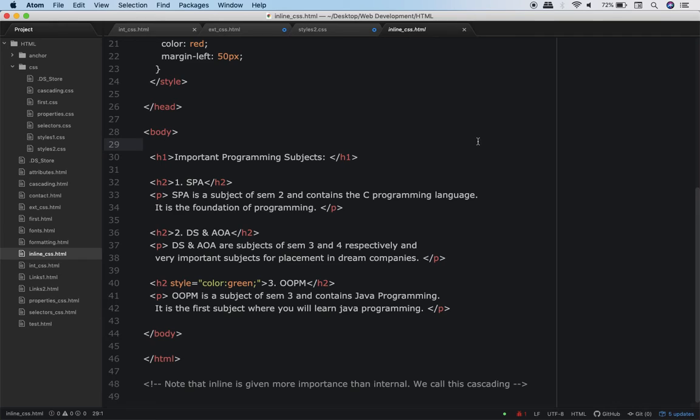If you paid attention, you will realize that in line number 40, you see something called the style attribute. So this thing which you see over here is called inline CSS. Now why is it called inline? I always tell my students, pay attention to the name and derive the meaning from the name itself. It is called inline CSS because over here the CSS styling is in line with the HTML element. It is given on the same line as the HTML element. So over here it tells us that this H2 should have green color.